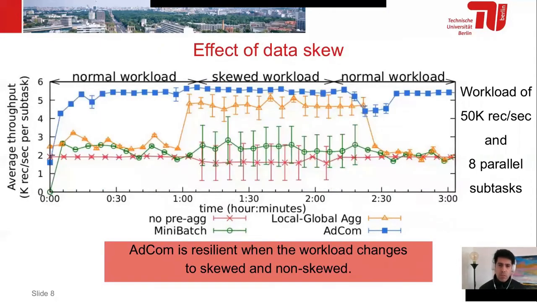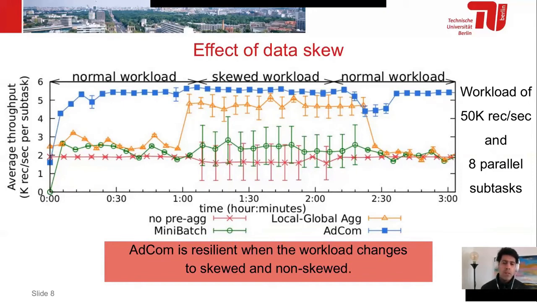Next, we evaluated AdCom consuming data that is skewed, and actually the local and global aggregation available in Flink does a good job on skewed workload. However, we still can see some oscillation on the throughput, and this is basically because at least one of the subtasks of Flink was in back pressure.